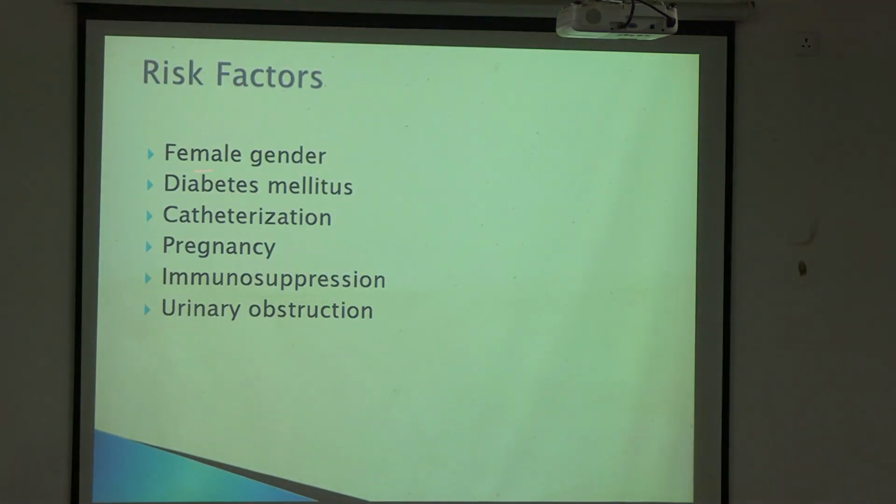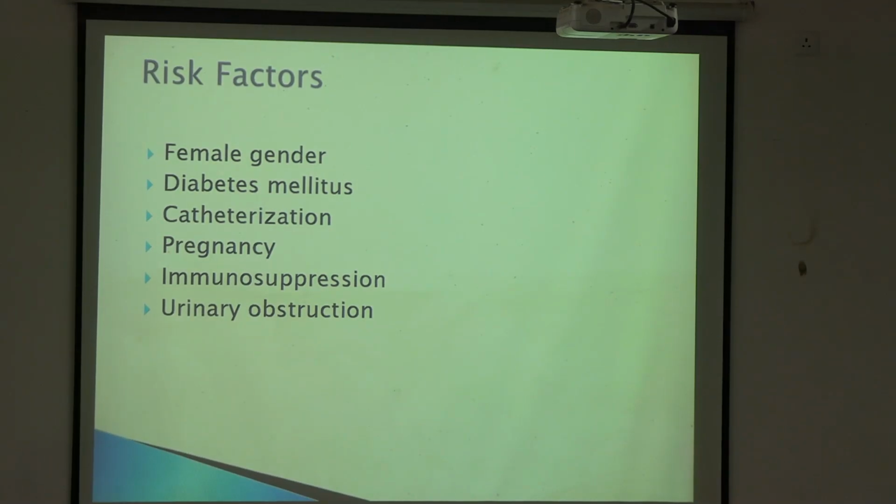Now risk factors. Some predisposing factors or risk factors are also important. Female gender is the number one risk factor. Females are much more prone to urinary tract infection because of the short urethra. Then diabetes mellitus, another very common one. People with diabetes mellitus will come with UTI very often. They have been treated, and again they will have it. This is due to diabetes, a predisposing factor.